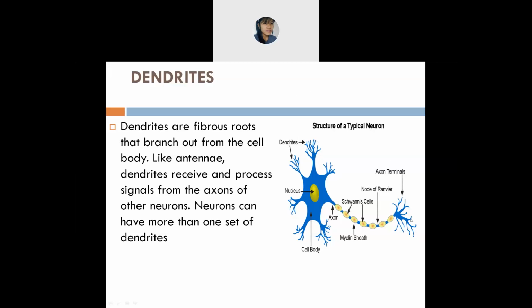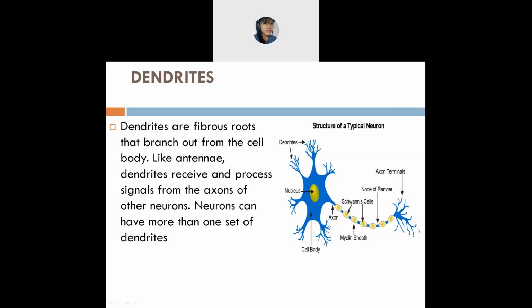Here in the axon terminals, again you will see one neuron. In the previous class I have already said that there are 100 billion neurons. So numerous neurons will be connecting with different neurons. So this neuron will be connected with other neurons here in the axon terminal.